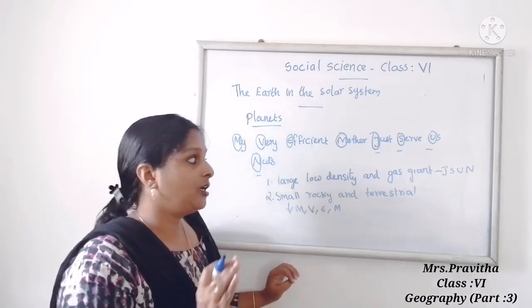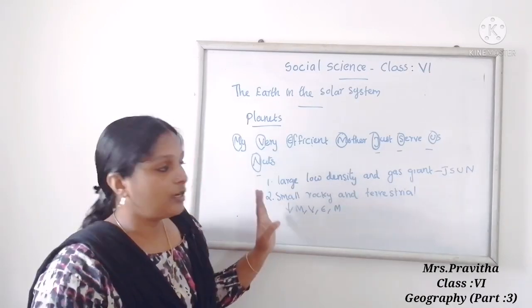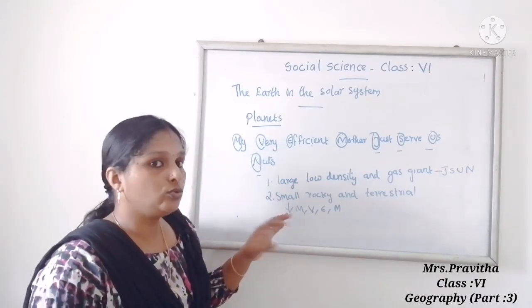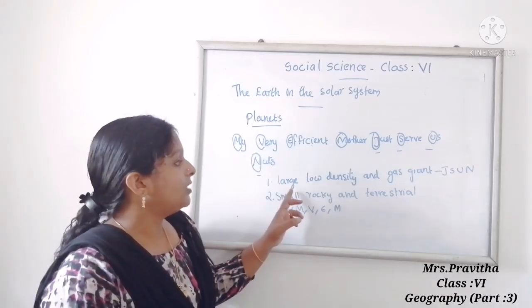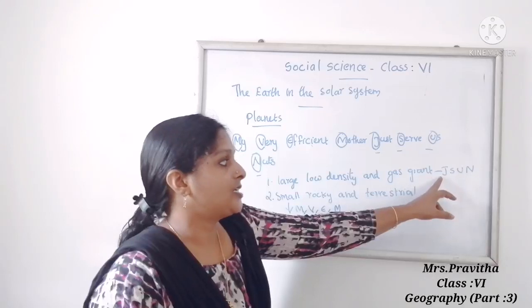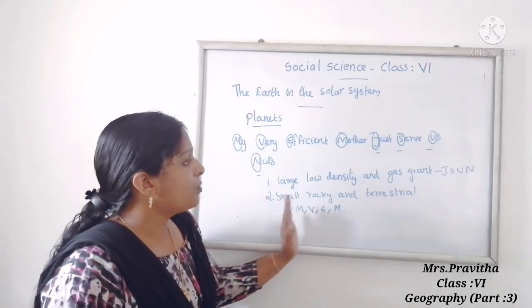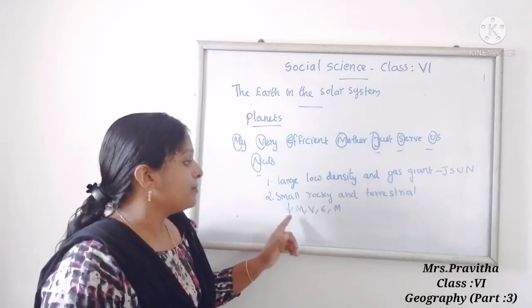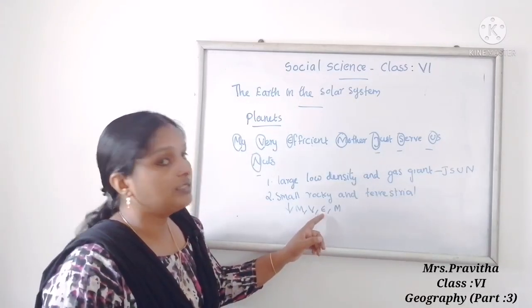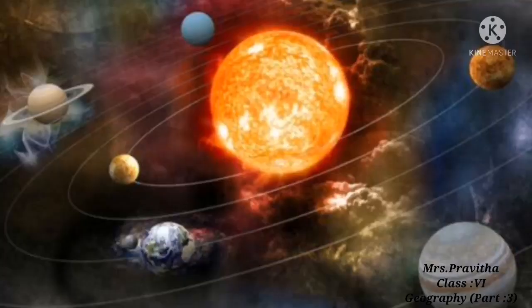So I think children you got it, this much only ma'am told. Planets are divided into two categories. First one, large, low density and gas giant: Jupiter, Saturn, Uranus, Neptune. Next one, small, rocky and terrestrial: Mercury, Venus, Earth, Mars. Now we will study more about planets.